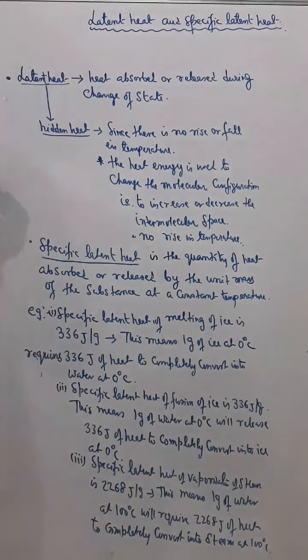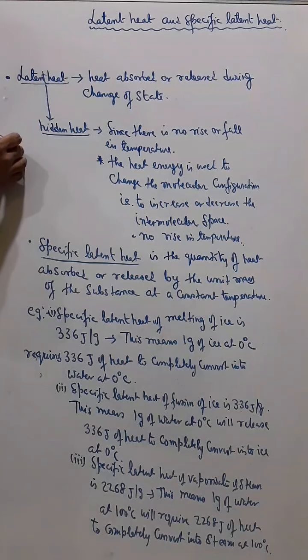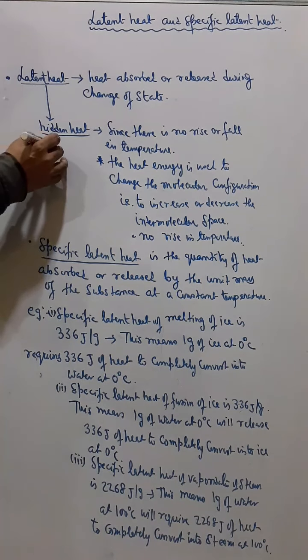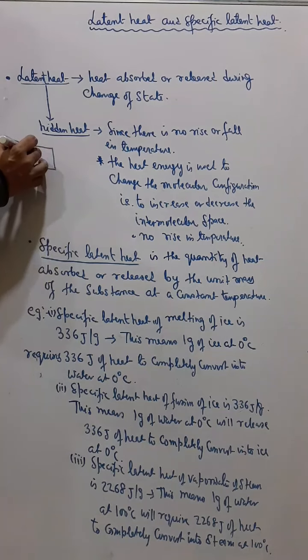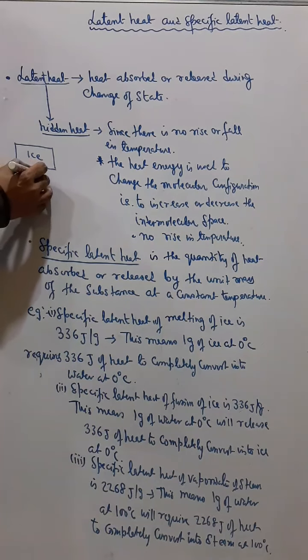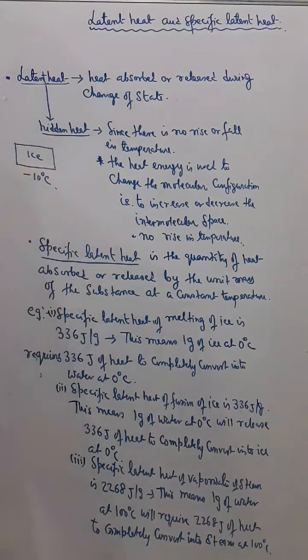Now suppose we have taken ice. And suppose the temperature of ice is minus 10 degrees Celsius.